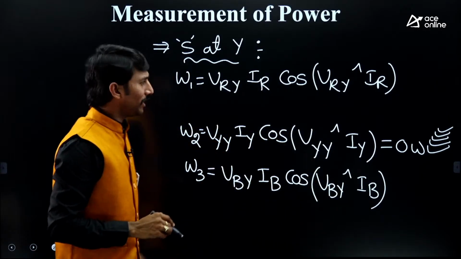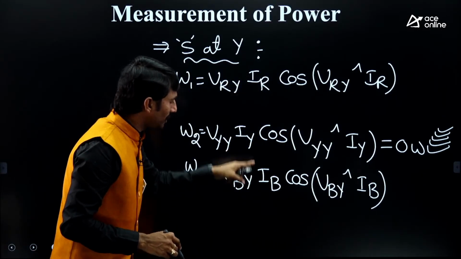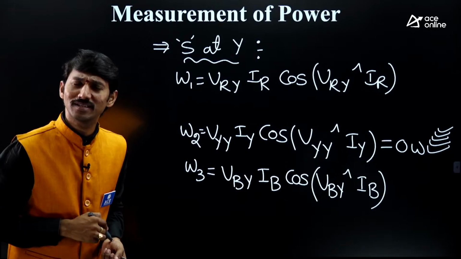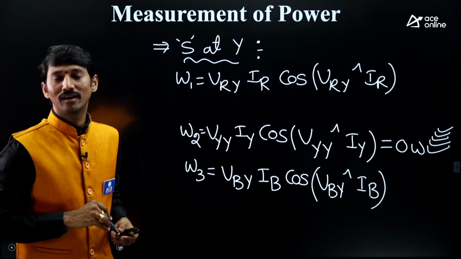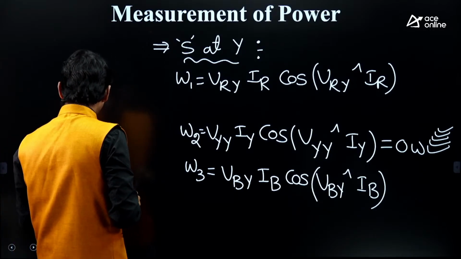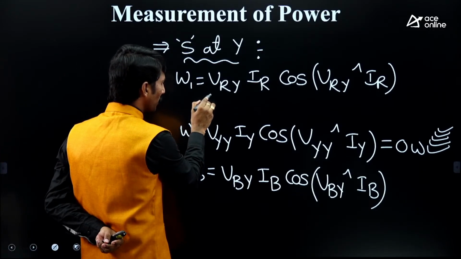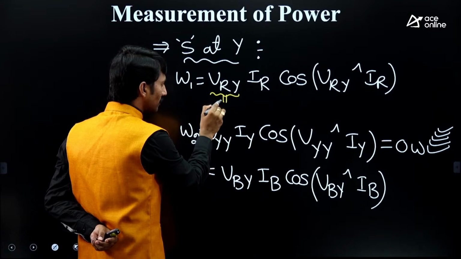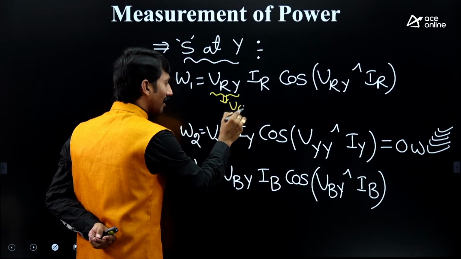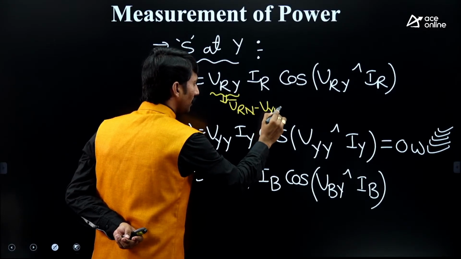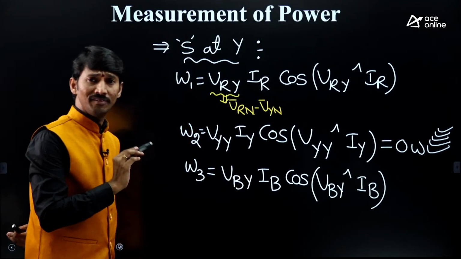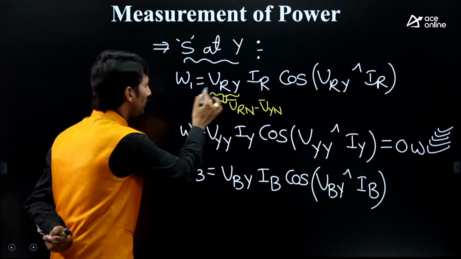Sir, again, after getting the wattmeter equations, we need to draw the phasor diagram. Once we draw the phasor diagram, we can conclude the corresponding point. In order to draw the phasor diagram, what do you require again? VRY means VRN minus VYN, because VRY.